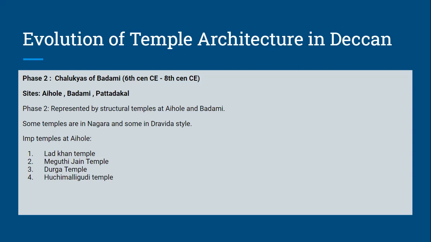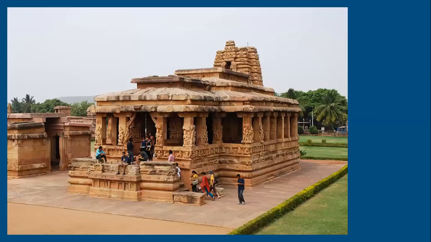Nothing hybrid is there over here. So which are the important temples? We have a few important temples over here at Aihole. Ladkhan temple is there, Meguthi Jain temple is there, Durga temple is there, and Huchi Malgudi temple is there. So these are the famous temples at Aihole.